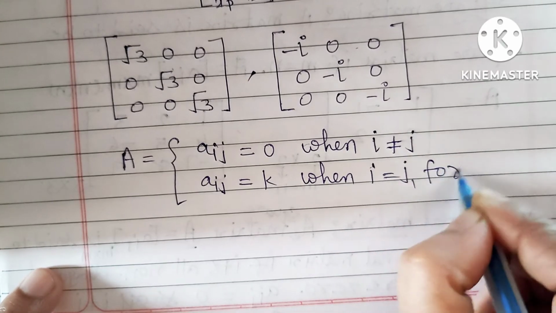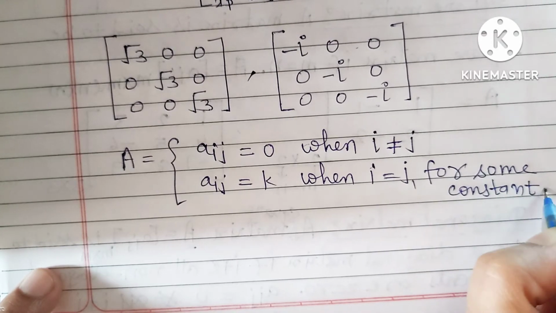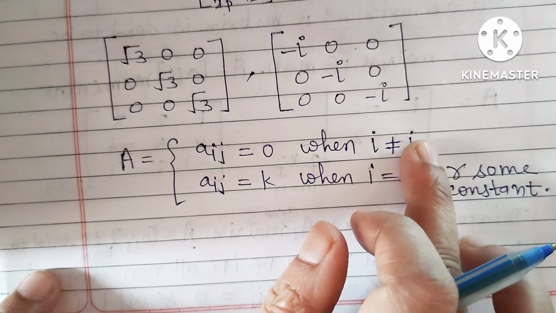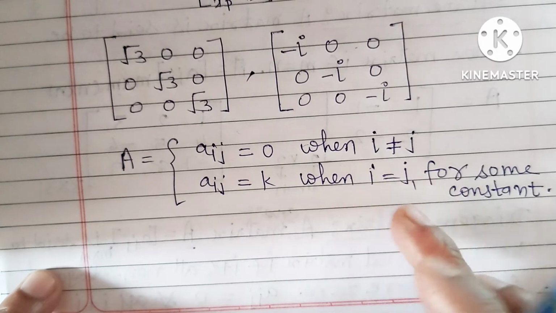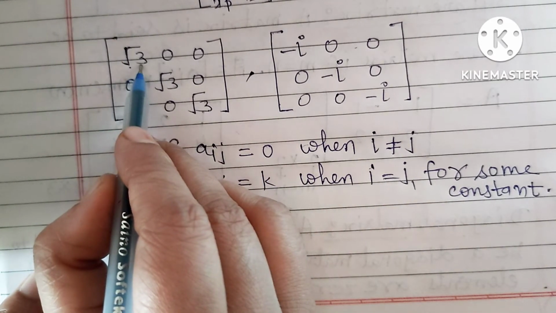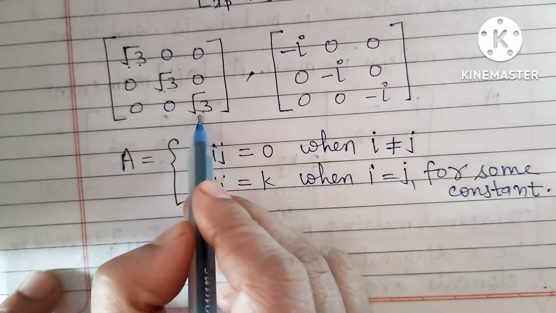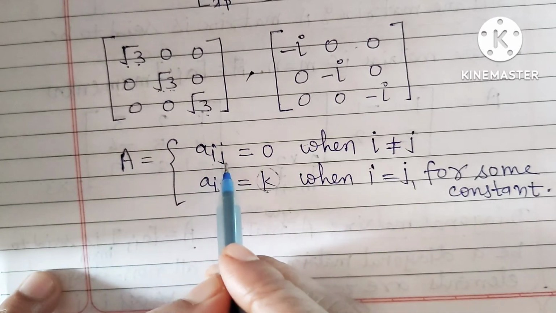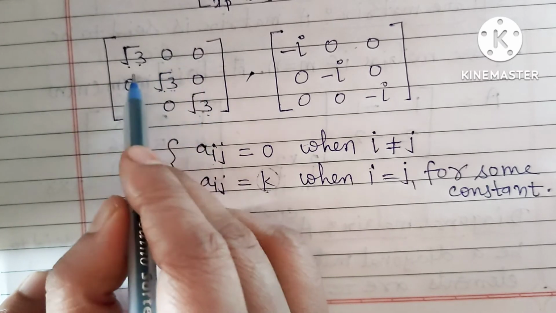Here you can see A11 is √3, A22, where i is equal to j, is √3, and A33 is again √3. So here the constant k is √3. And the remaining Aij where i is not equal to j, such as A12, A13, the values are 0.